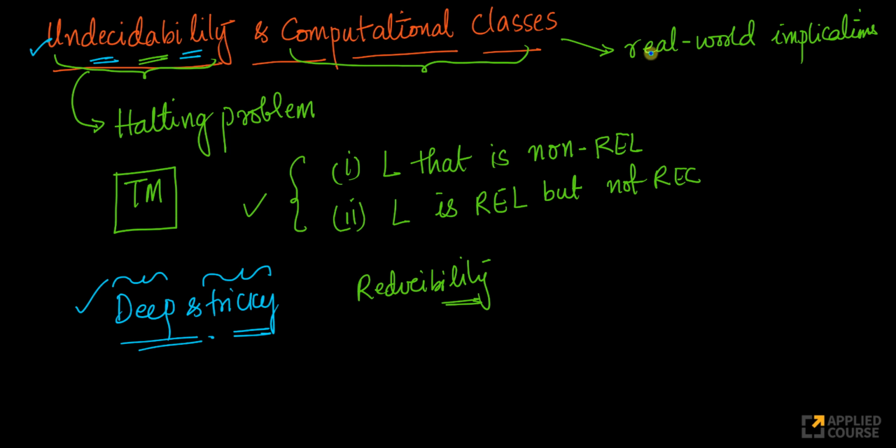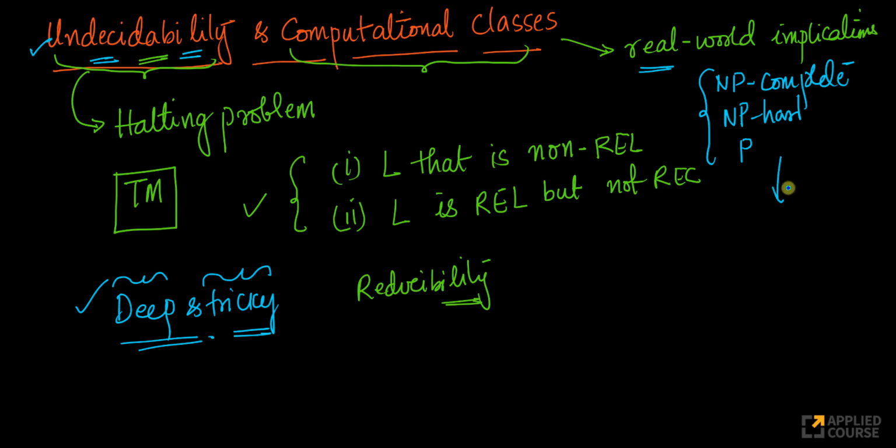At the same time, I told you about real world implications, right? So in computational classes, we will learn about things like NP complete, NP hard, right? The whole class of problems, NP hard and P, right? So we will learn of these problems, and these concepts are very important for day-to-day algorithms.